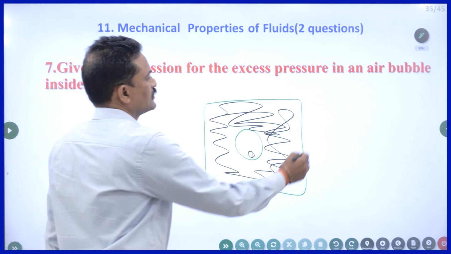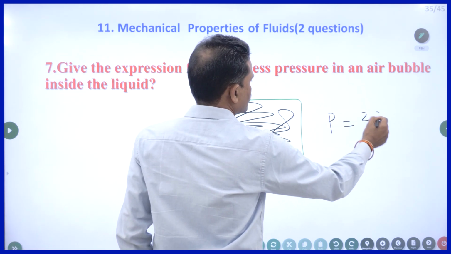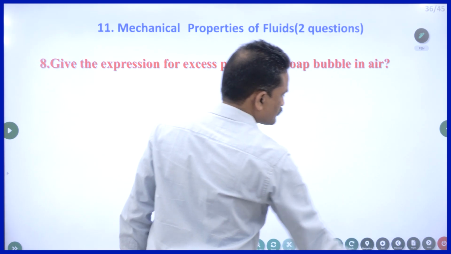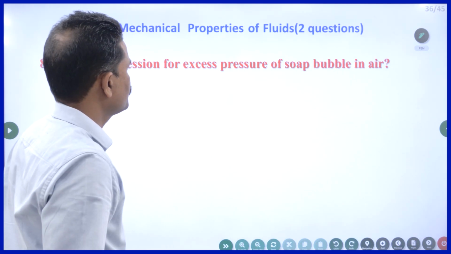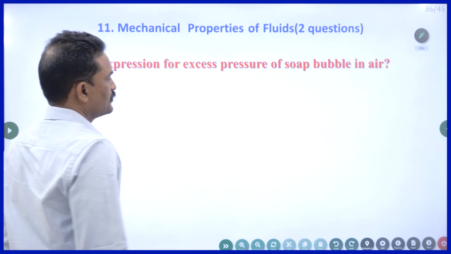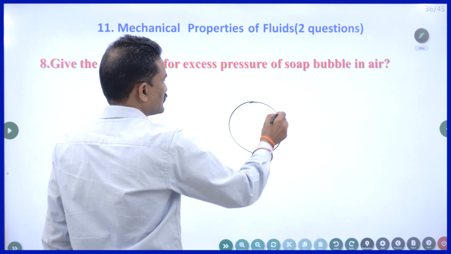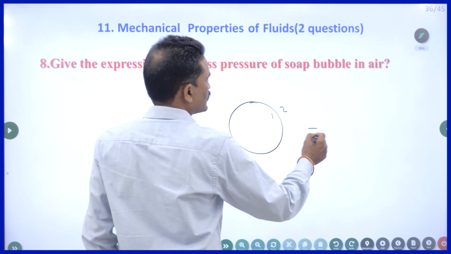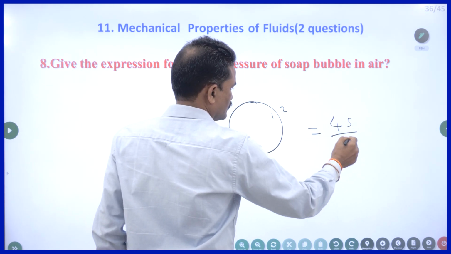So the answer is excess pressure is equal to 2S by r. That's all. Give the expression for excess pressure of a soap bubble. Just now I told you a soap bubble has two free surfaces. So the answer is 4S by r.